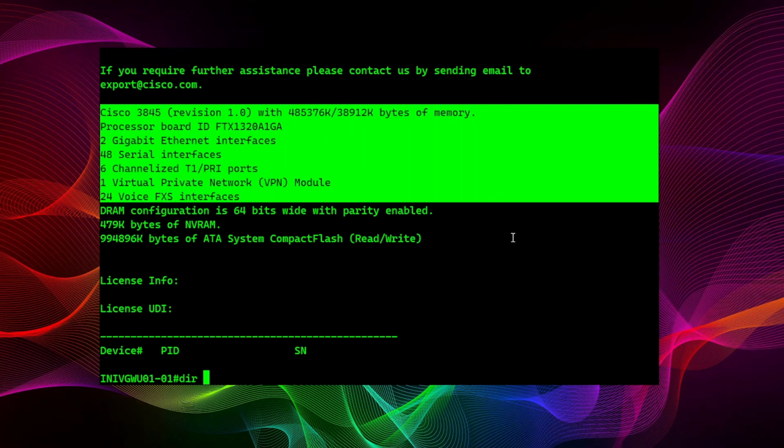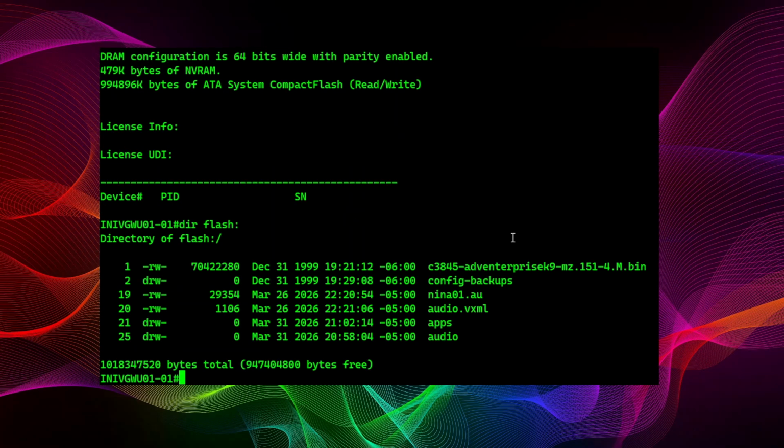So step one is to get the audio file on Flash. In my case, what I'm doing on Flash is I have two directories. I have one called apps and one called audio. In the end, I want this to be a VoiceXML app that when you call a phone number on the router, the VoiceXML app plays the audio file. It's really that simple.